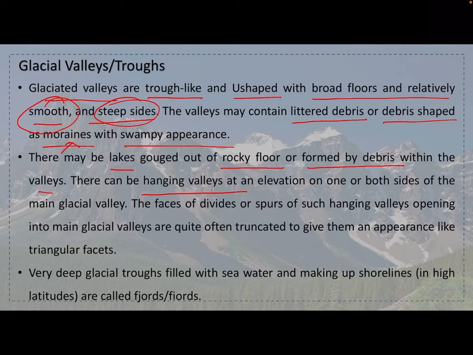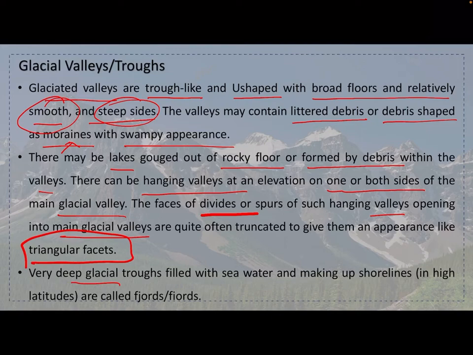There can be hanging valleys at an elevation on one or both sides of the main glacial valley. The faces of divides or spurs of such hanging valleys opening into main glacial valleys are quite often truncated to give them an appearance like triangular facets.